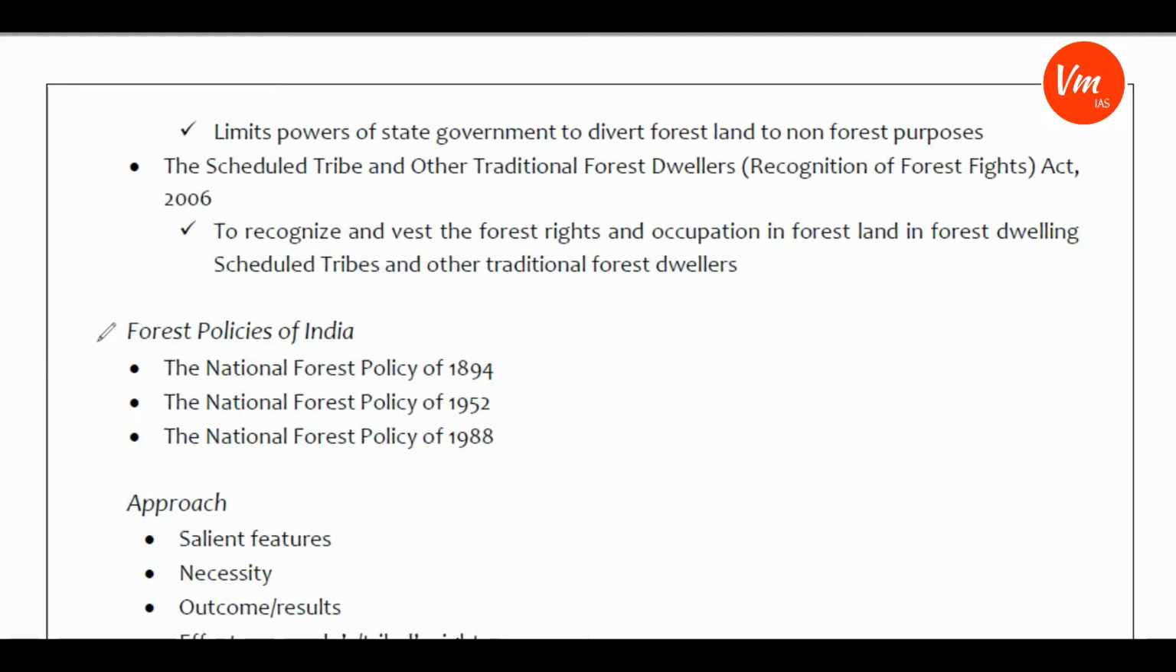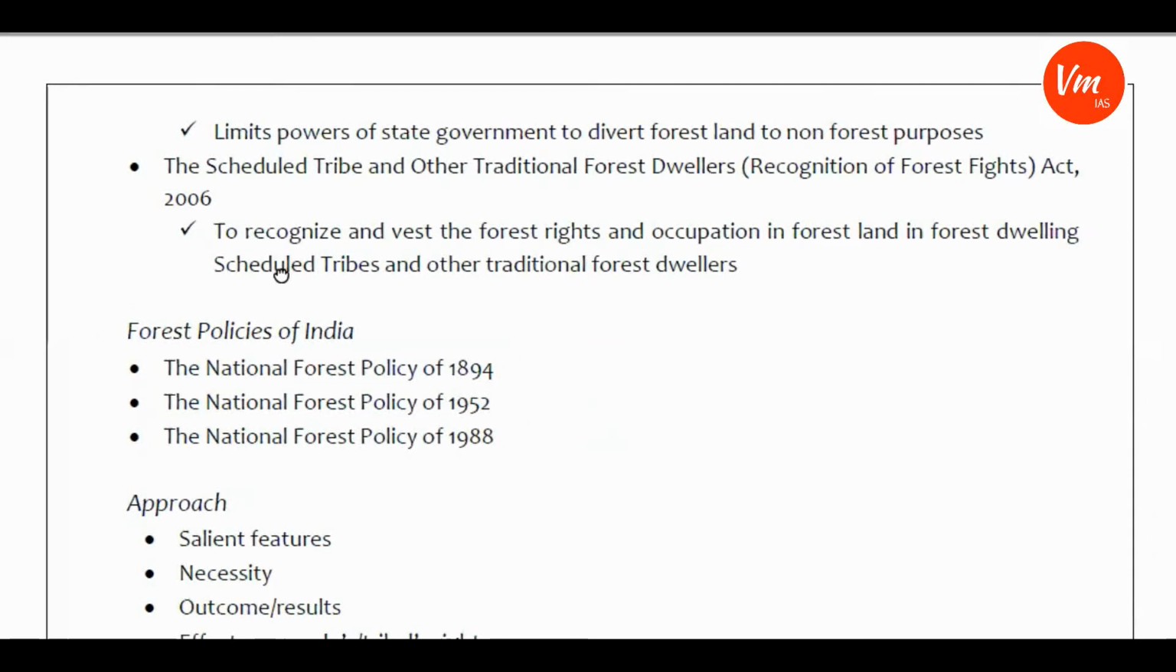Now, apart from the Forest Acts, I will give you some information about the forest policies of India. There is a possibility that there will be questions on the forest policy of India. What are the forest policies? The National Forest Policy of 1894 is one policy, the National Forest Policy of 1952 is another, and the National Forest Policy of 1988 is another. Make notes of the salient features of these policies and their main objectives.